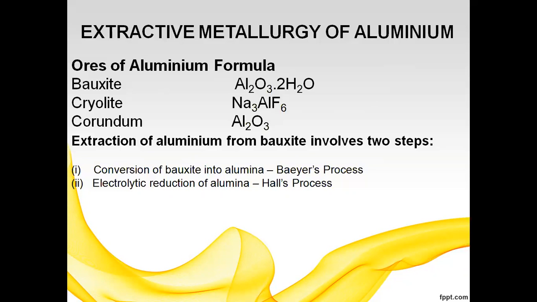So how do we separate aluminium from ore? It involves 2 steps. The first one is the conversion of bauxite into alumina, and this process is Payer's process. The second is electrolytic reduction of alumina, and this process is Hall's process.